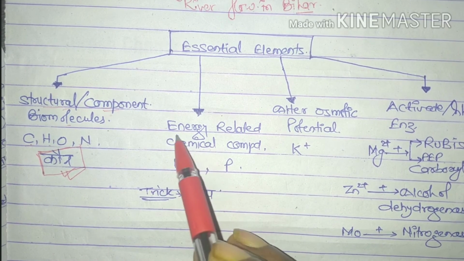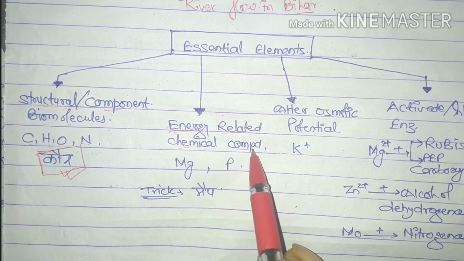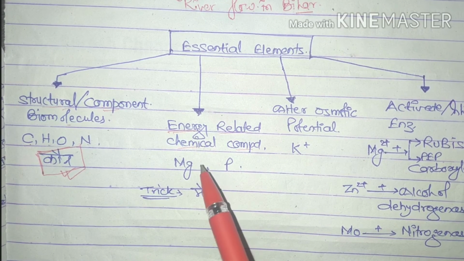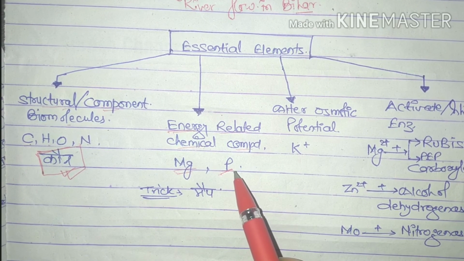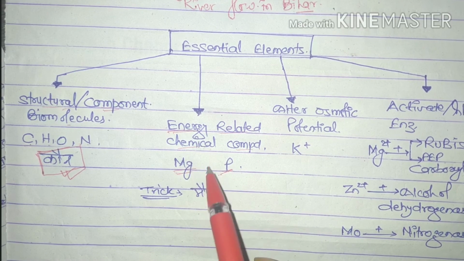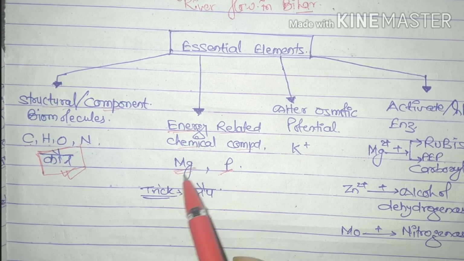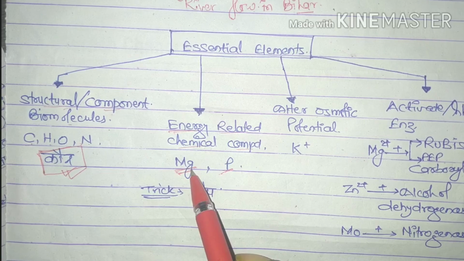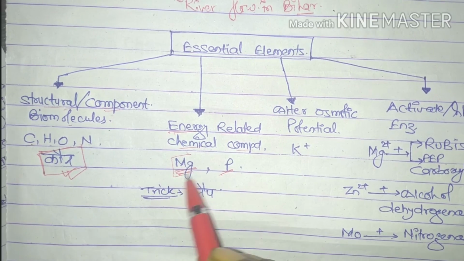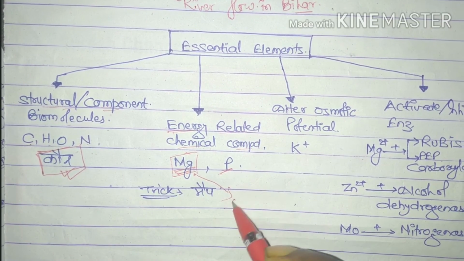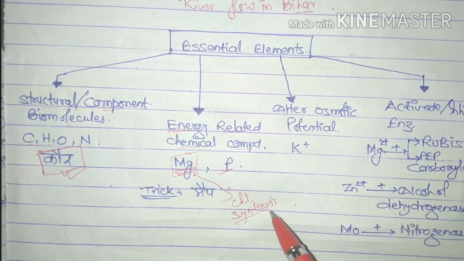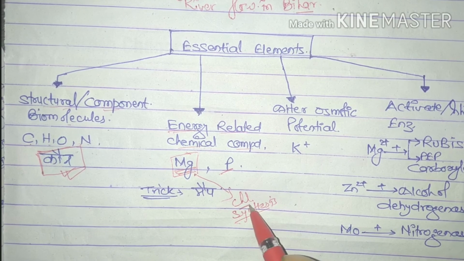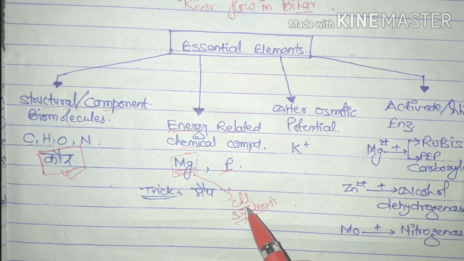The second type of essential elements is energy related chemical compounds, which means magnesium and phosphorus are required for energy related compounds. Magnesium is very much essential in chlorophyll synthesis. We can say that magnesium is a component of chlorophyll, and plants are autotrophs.